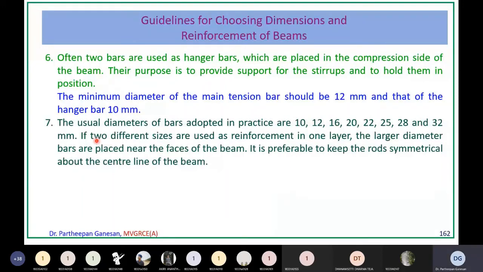Now, if two different sizes are used as reinforcement in one layer, the larger diameter bars are placed near the faces of the beam. It is preferable to keep the rods symmetrical about the central line of the beam. As I told you earlier, what they're saying is, suppose in a beam you are providing reinforcement of two different diameters.